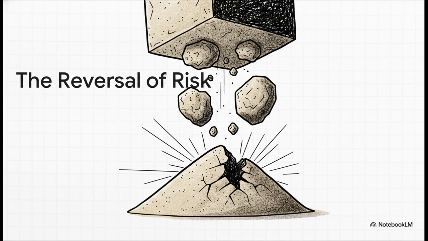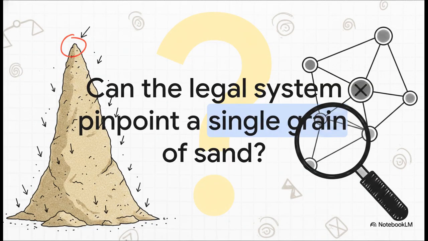So by applying network physics, Dr. Chen totally flipped the accusation on its head. He argued that high-impact judicial or state actions act as these massive hub nodes. When these powerful hubs act, especially if they act aggressively or without clear evidence, they inadvertently pile up immense tension in that social sandpile we talked about earlier. It's like someone dropping heavy clumps of sand all at once. By eroding internal structural stability, he argued that these institutions actually become the true drivers pushing the entire system toward that unstable critical state.